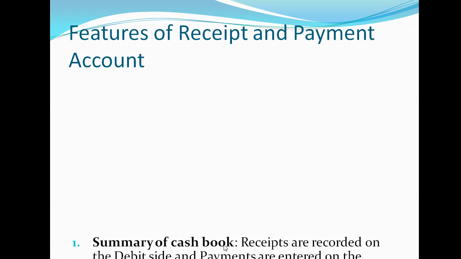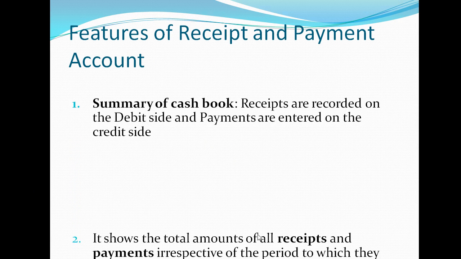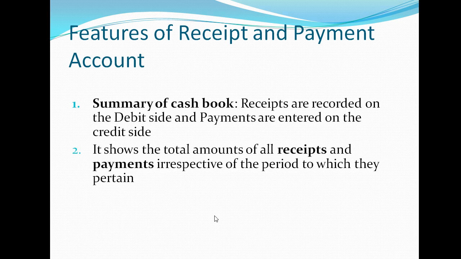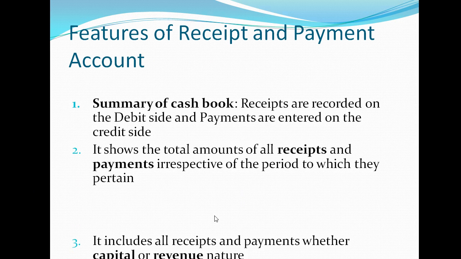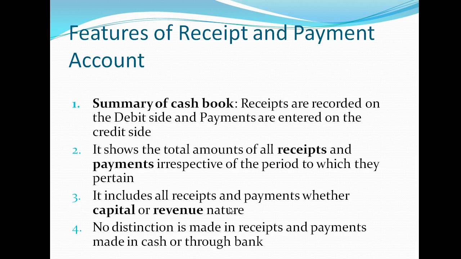What are the features of receipts and payments account? It is a summary of cash book. All receipts are recorded on the debit side, payments are recorded on the credit side. It shows the total amounts of all receipts and payments irrespective of the period to which they relate. It includes all receipts and payments, whether capital or revenue nature. There is no difference between receipts and payments made in cash or through bank.